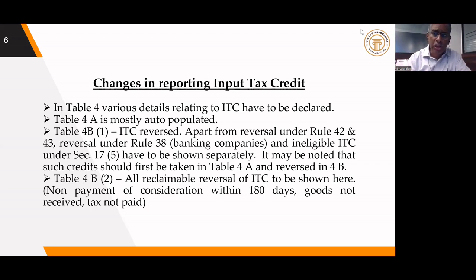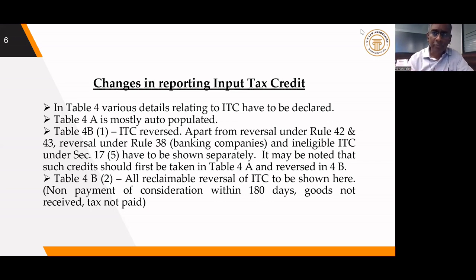Whether a credit is eligible under section 17.5 or ineligible, whatever it is, that credit has to be shown in table 4A. And in 4B1, we have to show 3 types of ineligible credit reversals: rule 42, rule 43, and blocked credit under section 17.5. All the 3 things put together should form part of table 4B1 as per the amended table.